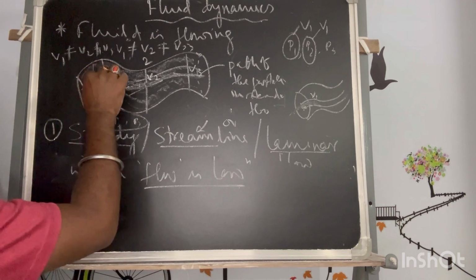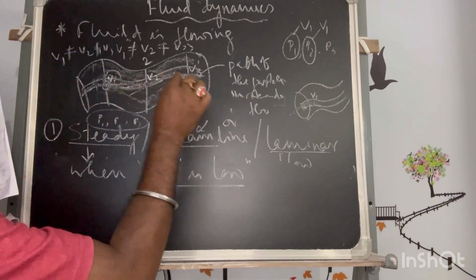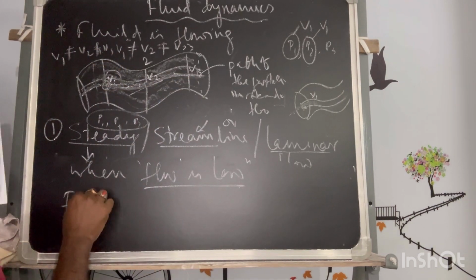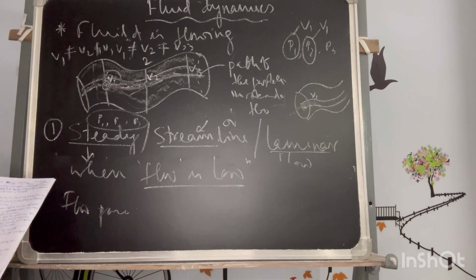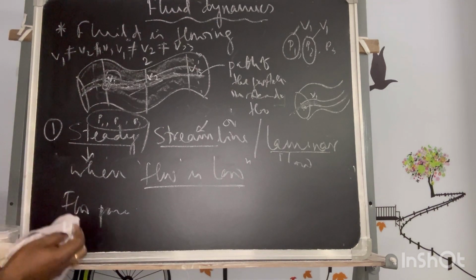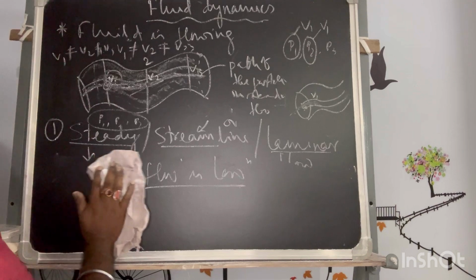Its velocity, its pressure, and the other flow parameters will be the same. On this understanding we'll move on to some properties of streamline flow.